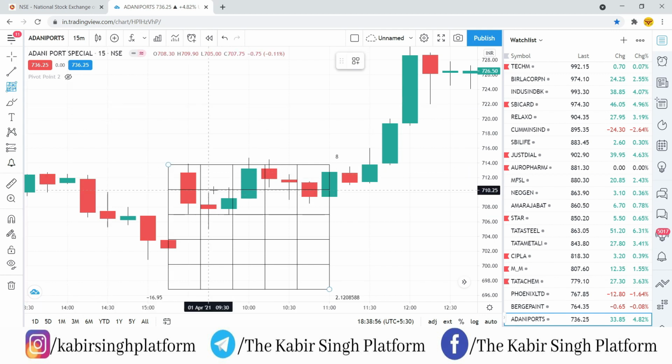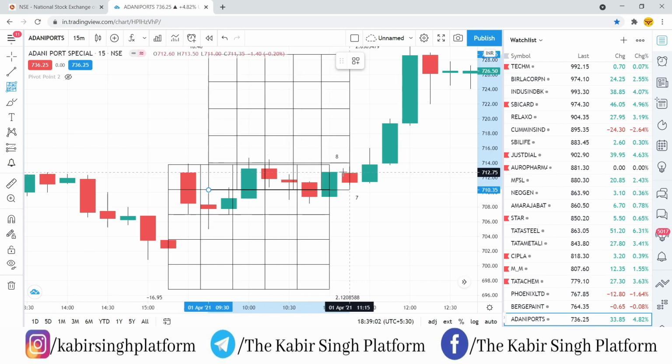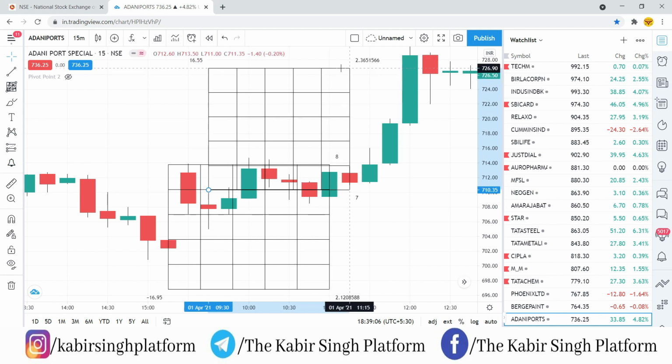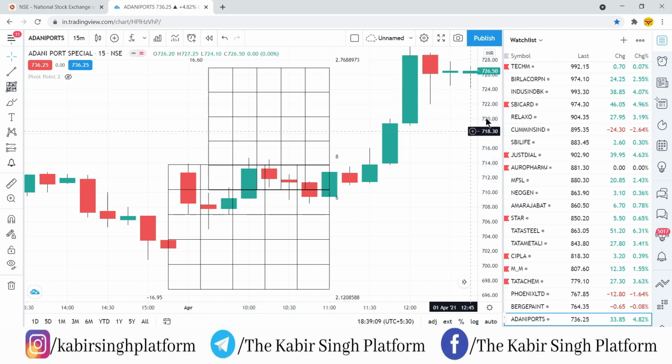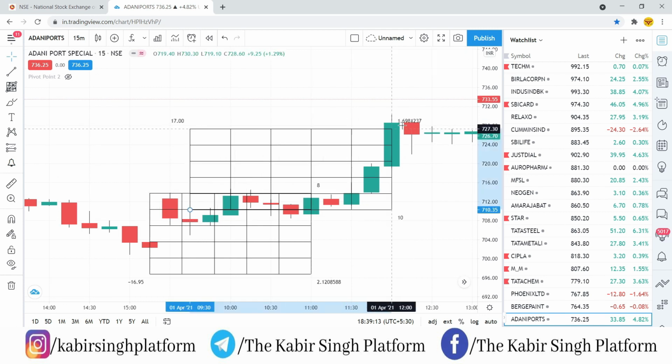So what we'll do, we'll select another GAN and we'll superimpose the rows. Okay, so now if you see, we have superimposed it.